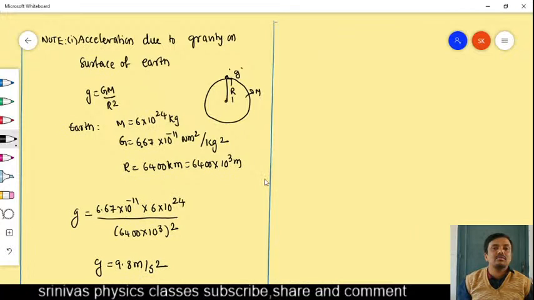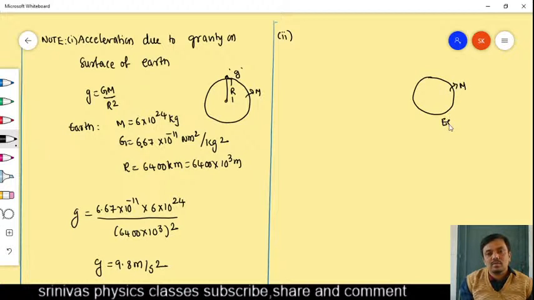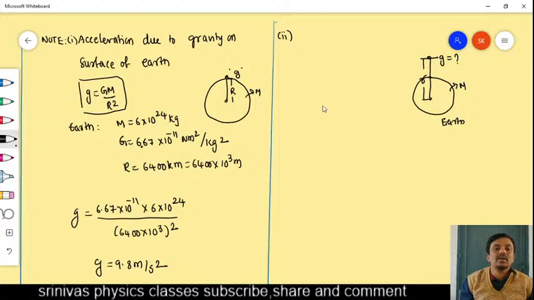That means the acceleration due to gravity on Earth is 9.8 meter per second square. Now, for example, I want to know the acceleration due to gravity at a certain distance. This is the Earth whose mass is capital M. I want the acceleration due to gravity at a smaller distance r, measured from the Earth's center, not the surface. Then how do we get that small g?